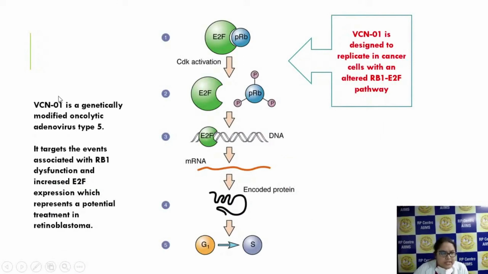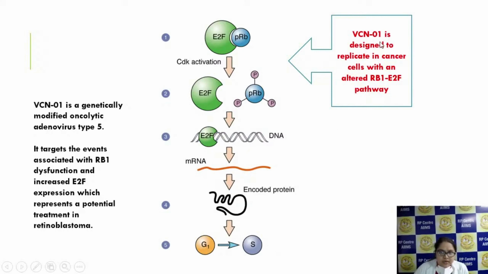So what is VCN01? VCN01 is a genetically modified oncolytic adenovirus type 5. It targets the events associated with RB1 dysfunction and increased E2F expression, which represents a potential treatment in retinoblastoma. In this diagram, you can see the E2F factor bound to RB protein, and on CDK activation, there is phosphorylation, and E2F does the transcription, mRNA is produced, so ultimately it forms a protein and the cell cycle occurs.